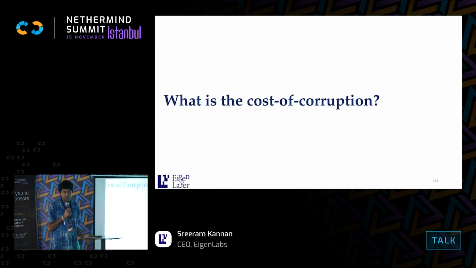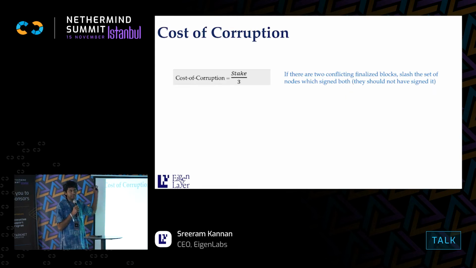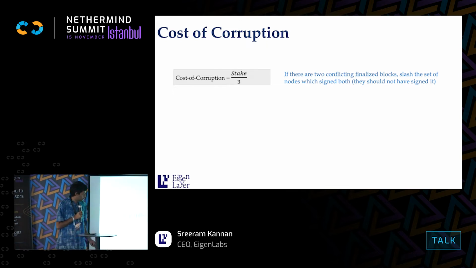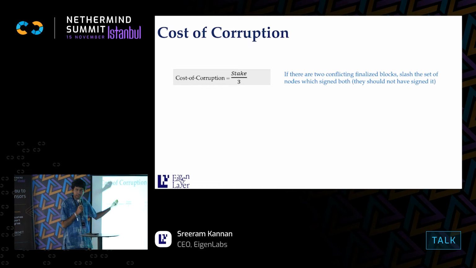Okay, so what is the cost of corruption in something like Ethereum? It's basically the amount slashable, because the protocol guarantees that if there was an attack, then there'll be at least some amount of ETH that can be slashed. And so that is the minimum cost incurred by an adversary in order to conduct an attack. So usually it's something like the amount of stake divided by 3. This is the group that you can attribute to having double signed something, so you go and basically slash those guys. Okay, so that's the cost of corruption. In Ethereum, this is 40 billion by 3, it's like 12, 13, 14 billion.